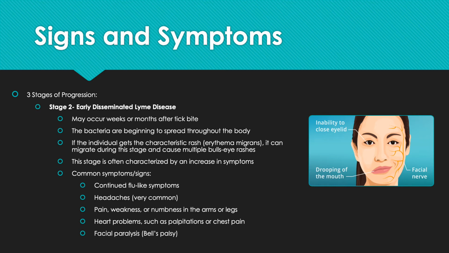This stage is often characterized by an increase in symptoms and a lowering in the quality of life. Some common symptoms and signs include the continued flu-like symptoms, headaches, which are extremely common, pain, weakness, or even numbness in the arms and legs, heart problems, including palpitations or chest pain, and even facial paralysis.